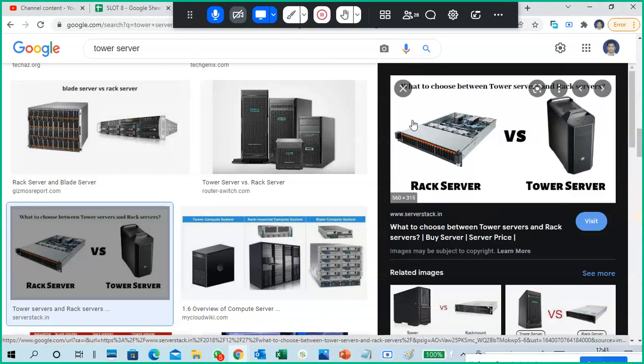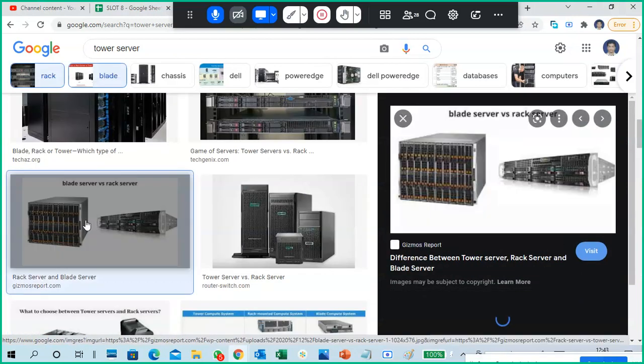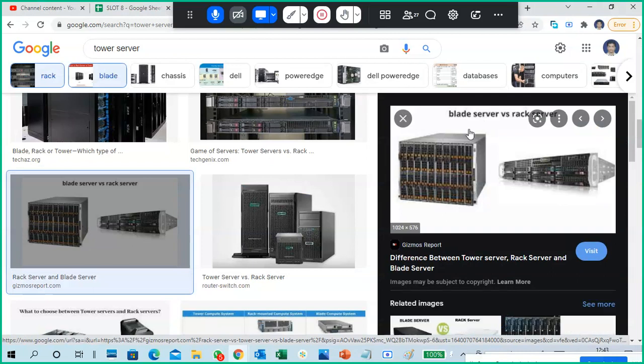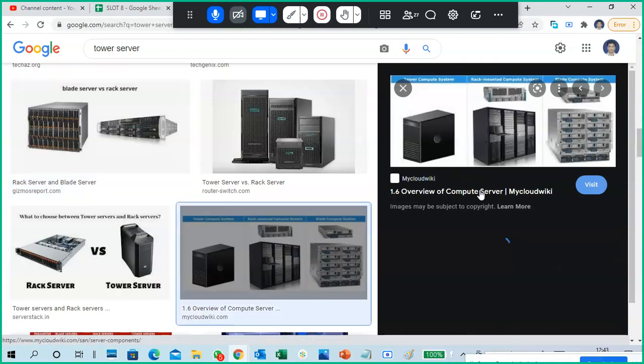This is a tower server. This is a single rack, one complete rack. And here, the left side one, the bigger one, is a blade server. Inside that box, we have a lot of blades. Each blade is a server.